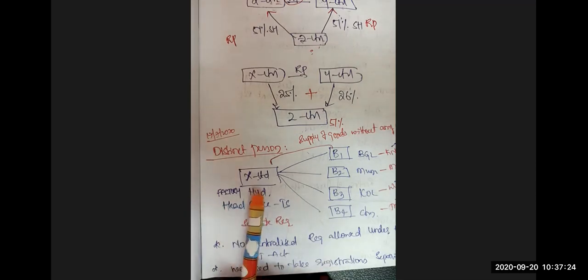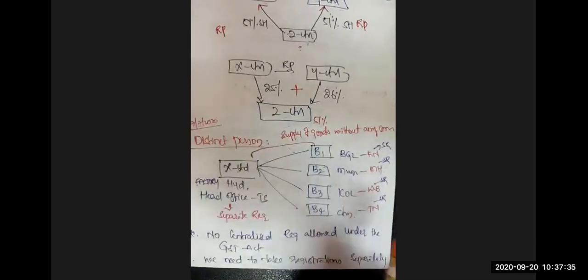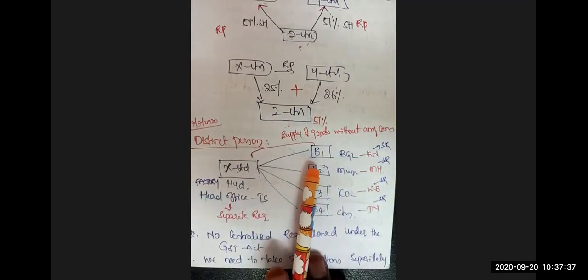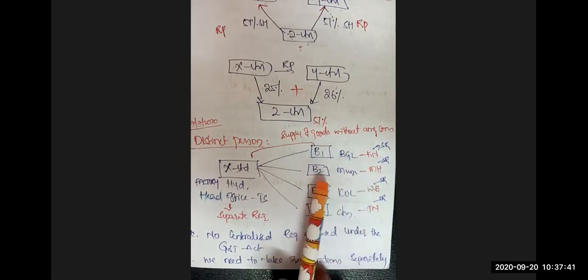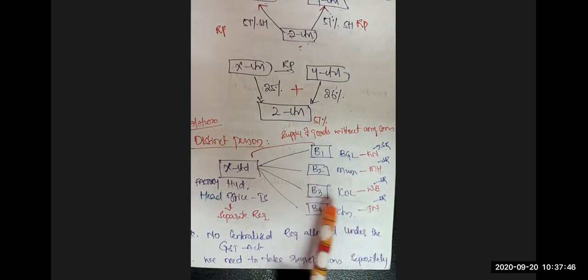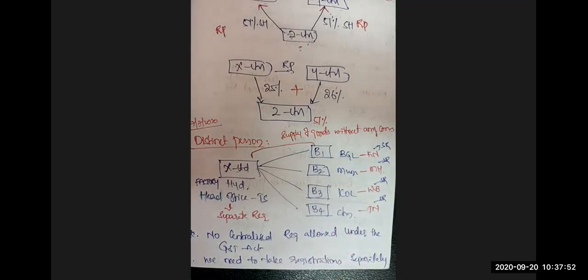Look at this example. X Limited has a factory in Hyderabad, so its head office is in Telangana. It is selling goods from four main branches. Branch 1 is in Bangalore, Karnataka. Branch 2, Mumbai, Maharashtra. Branch 3, Kolkata, West Bengal. Branch 4, Chennai, Tamil Nadu. So it has four branches in four different states.